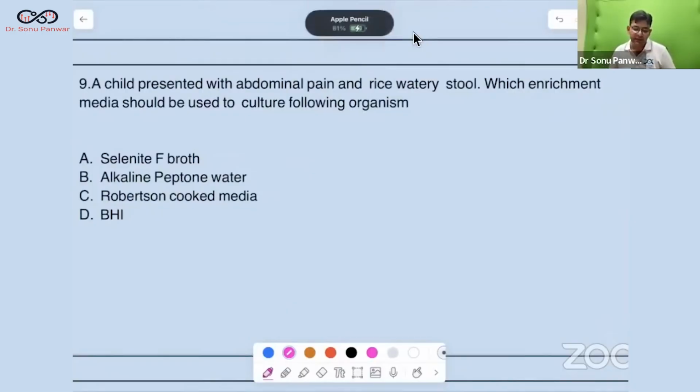Tell me this particular answer, ninth one. A child presented with abdominal pain and rice water stool. Which enrichment media should be used to culture the following organism? First of all, you tell me what they're talking about in this question.